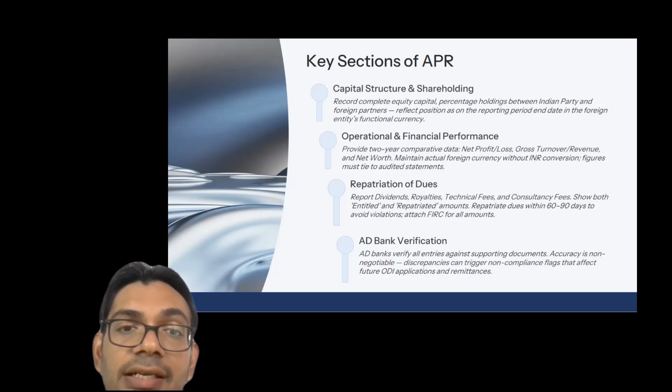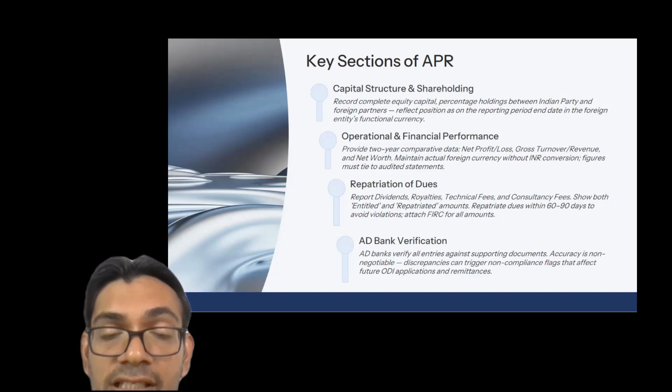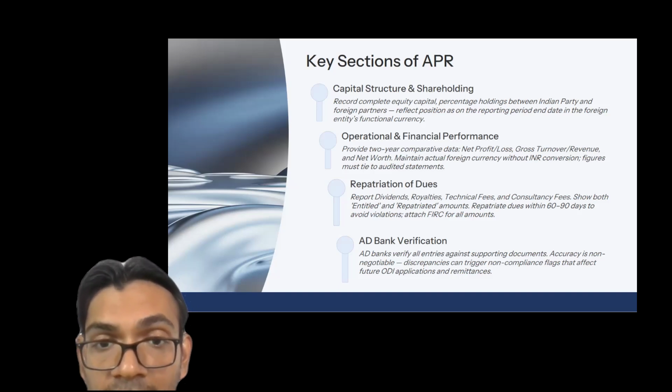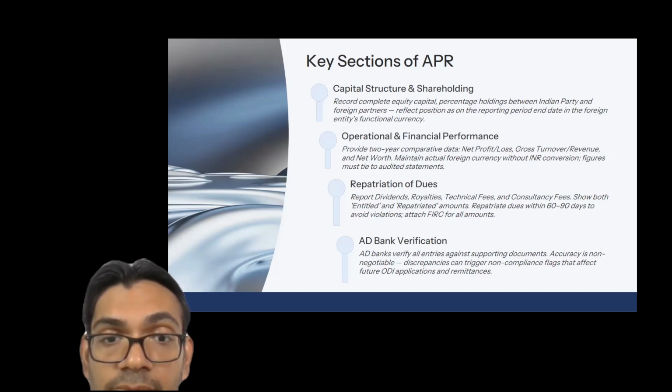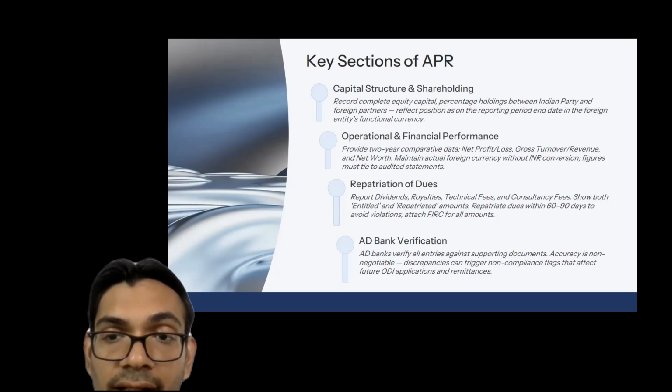And the third section is the repatriation of the dues. Repatriation of the dues means the amount which is being sent by the foreign entity to the Indian entity. And the repatriation may be in the form of dividends, royalties, technical fees, consultancy fees, etc. So all these amounts have to be mentioned in that particular APR along with the FIRCs. So we have to attach the FIRCs also for any repatriation done.